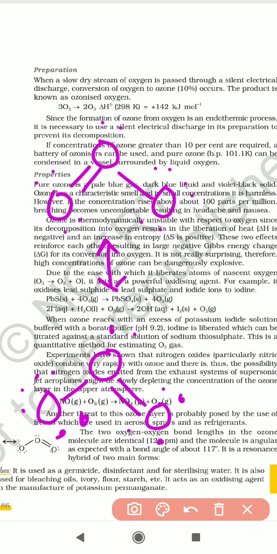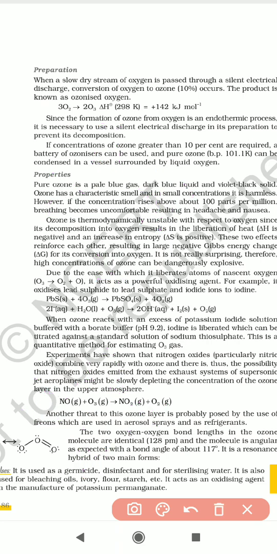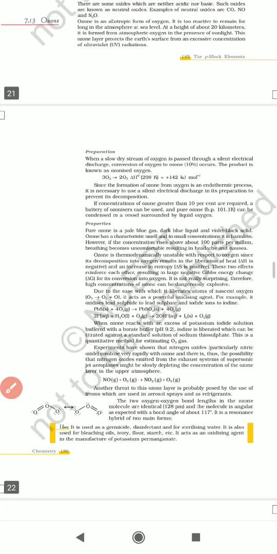And what is the bond angle? It is 117 degrees, right? And the bond length between oxygen and oxygen is 128 picometer. So these are the ozone preparation methods and properties.